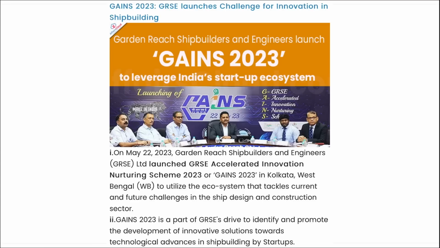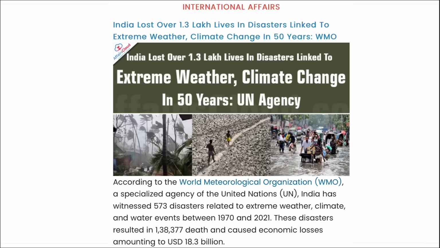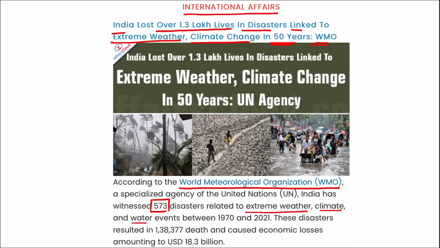Next is international affairs. India lost over 1.3 lakh lives in disasters linked to extreme weather and climate change in the last 50 years, as per data released by the WMO, that is your World Meteorological Organization. It stated that India witnessed 573 disasters related to extreme weather, climate and water events between the time period of 1970 to 2021. These disasters resulted in almost 1,38,000 deaths and caused economic losses amounting to $18.3 billion.